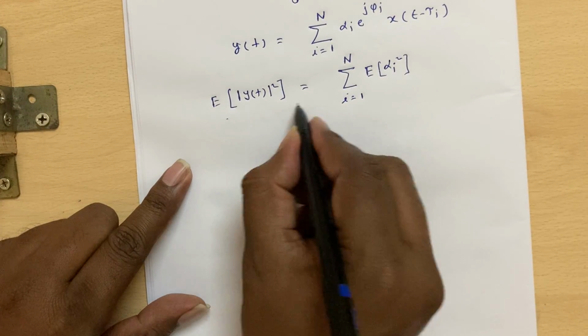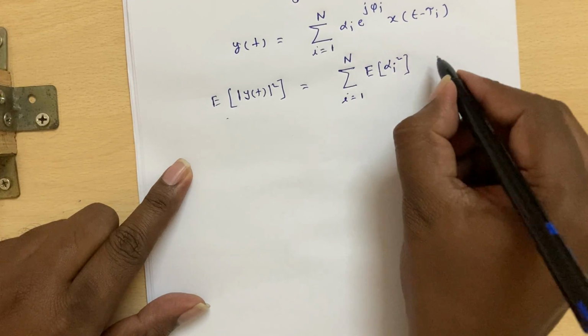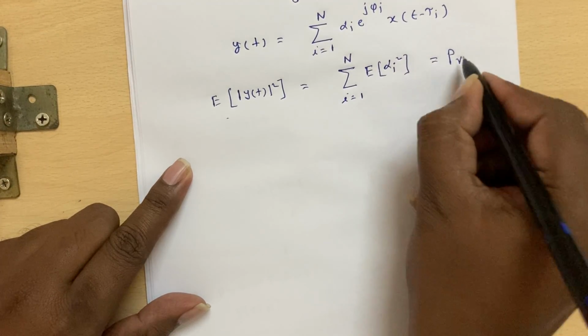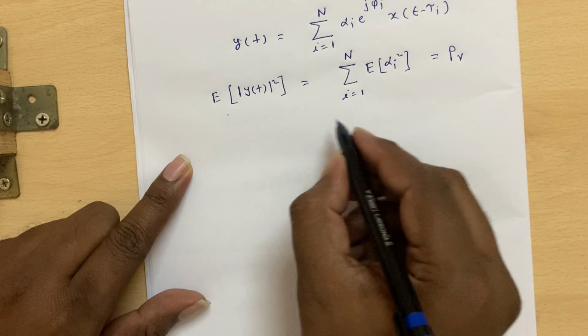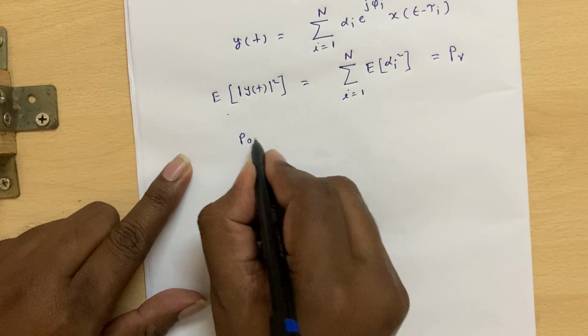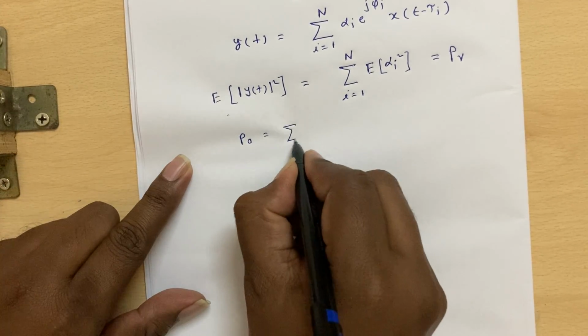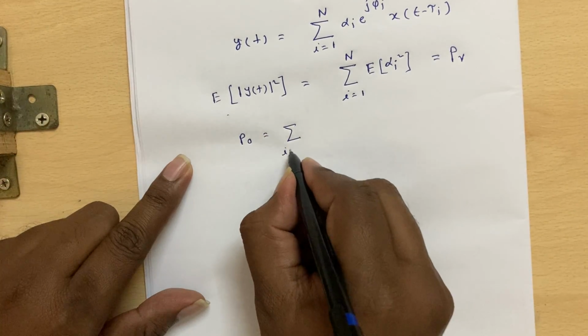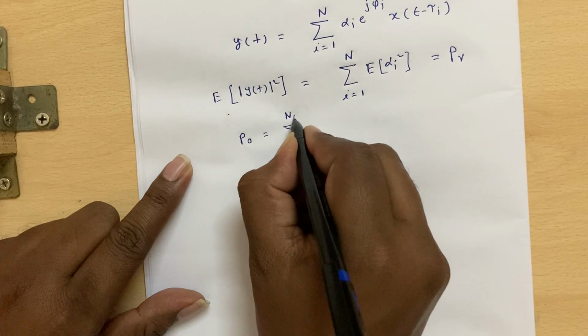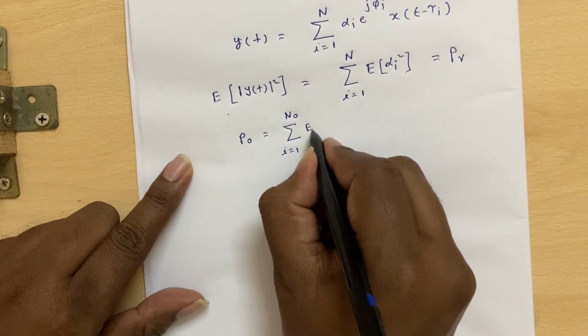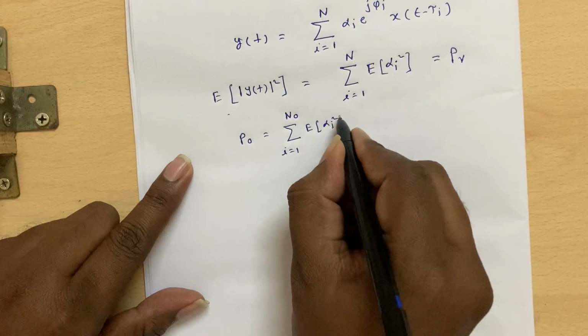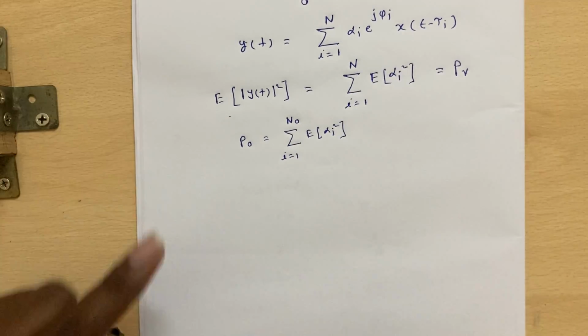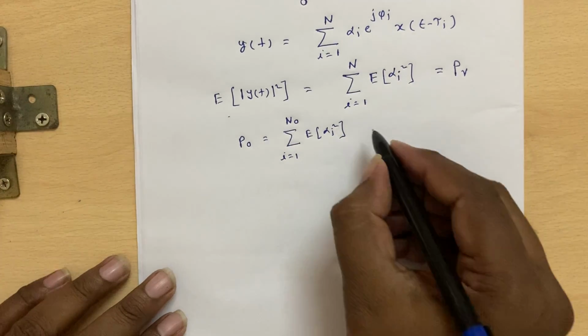Now, this is for the total received signal. If this is the total received power PR, and if I want to find the value of P naught, it is the summation, as a part of this one, over i equal to 1 to n naught of the expectation of alpha i squared, which is the sum over the multipaths. So P naught.